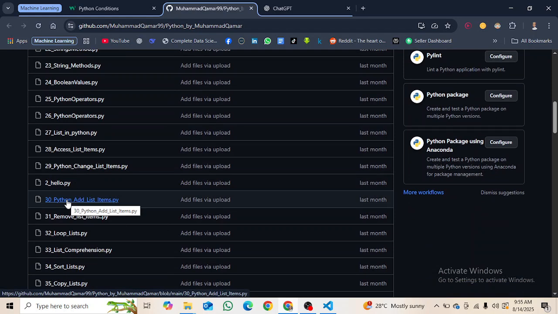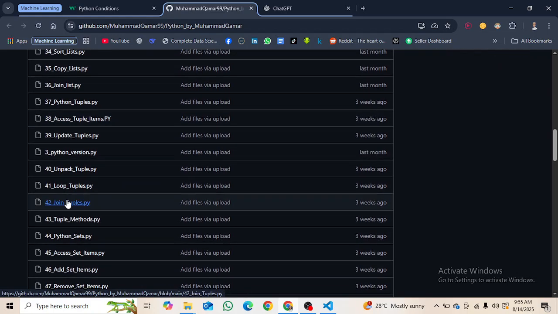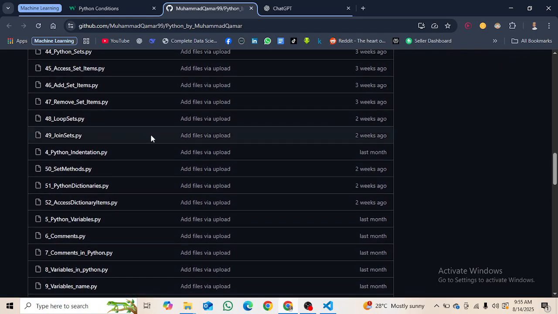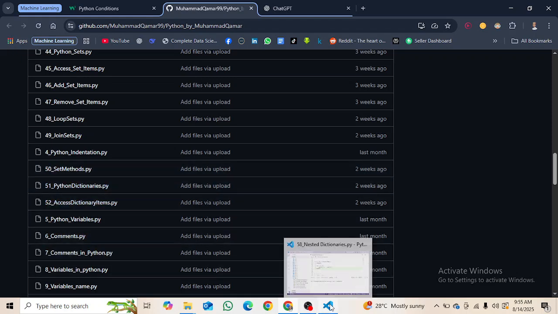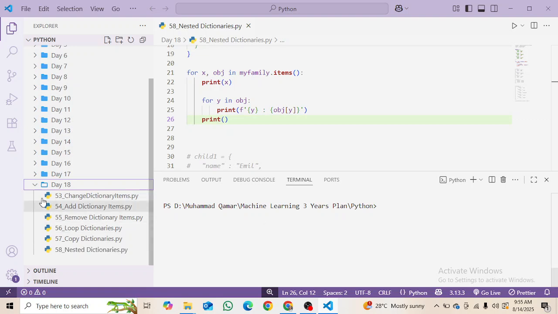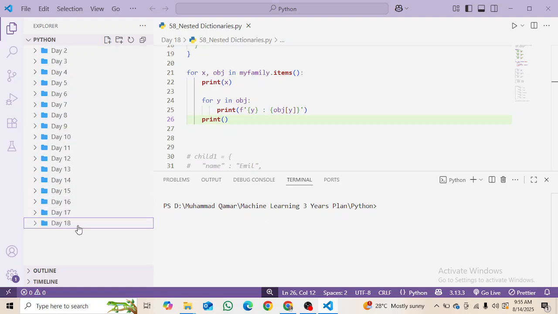You can use these files for your own purpose, or compare your own code to my code. I am actually using numbers with the files, so that will be more convenient for you to access them.